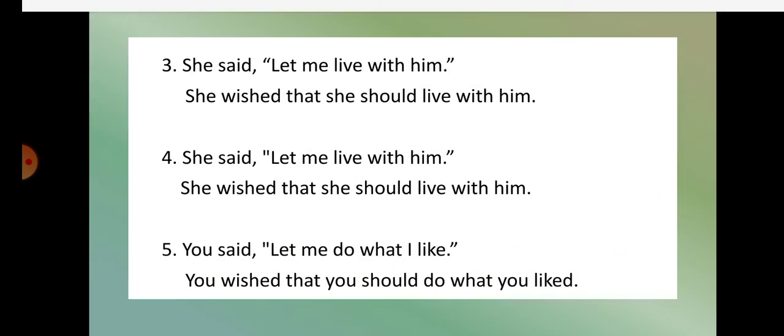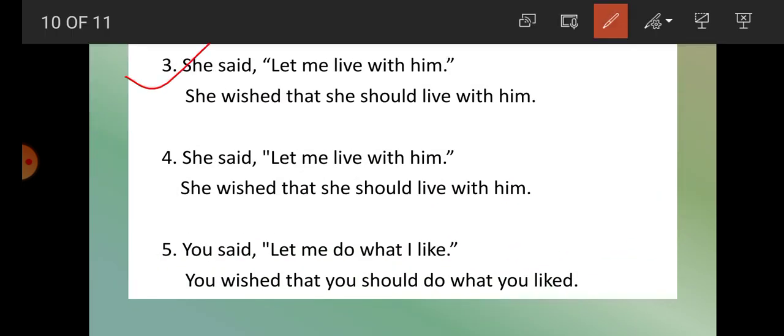Now next example, students. She said, let me live with him. So come on here. First, let me. So she wished that. Me is what? First person. So according to she, what will the subject be here? She. Now after that, should plus V1, live, and then with, and then him.